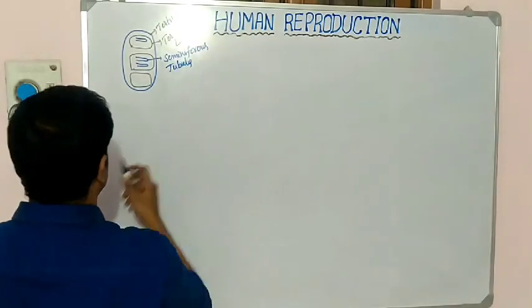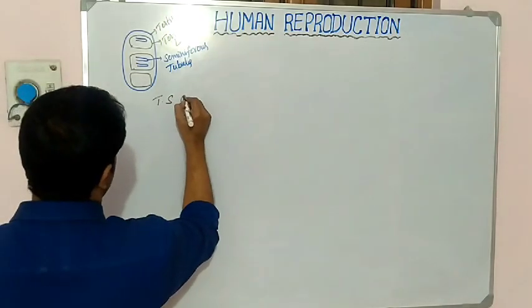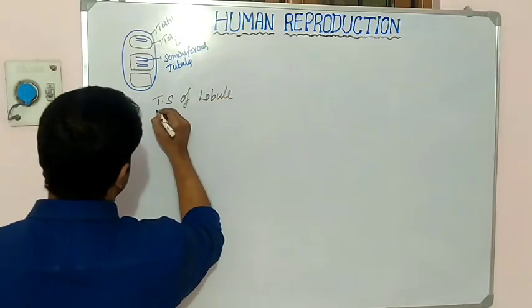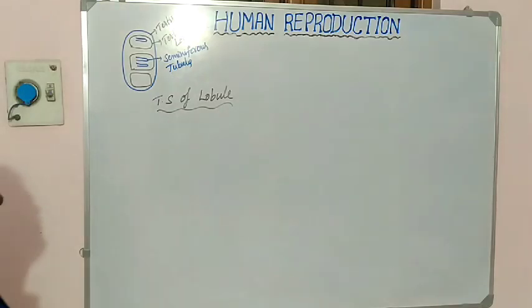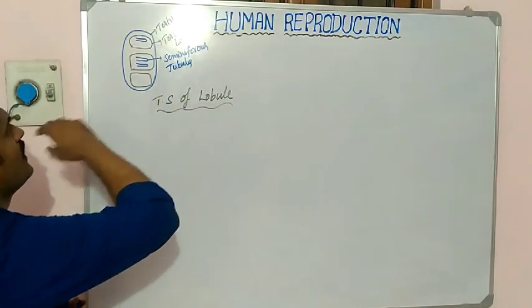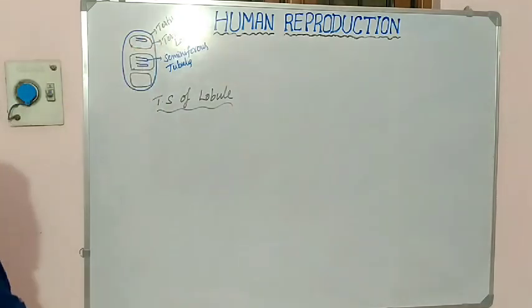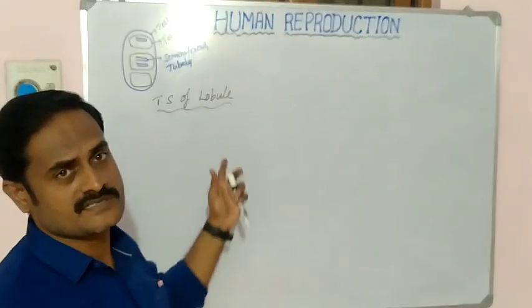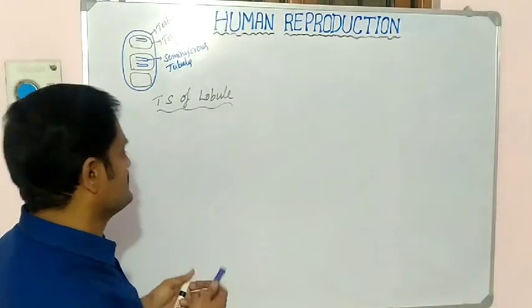Okay, now I am going to take a cross section of the testicular lobule, that means TS of lobule. When we cut one lobule, what kind of parts are present in the innermost region and what are their functions? Now I will discuss.